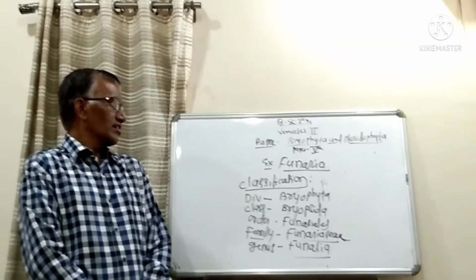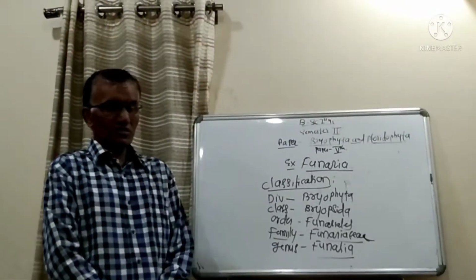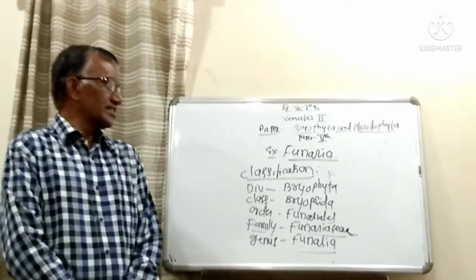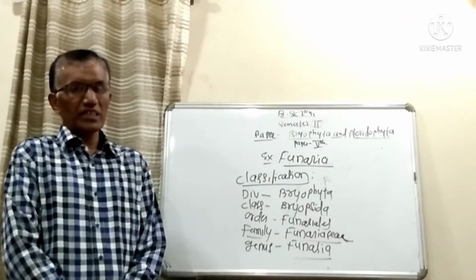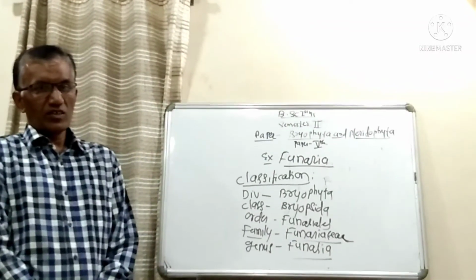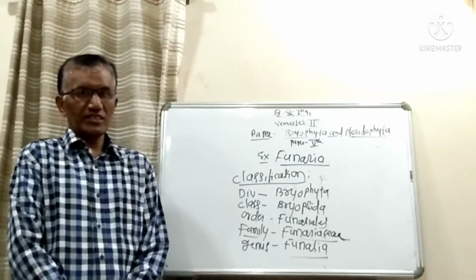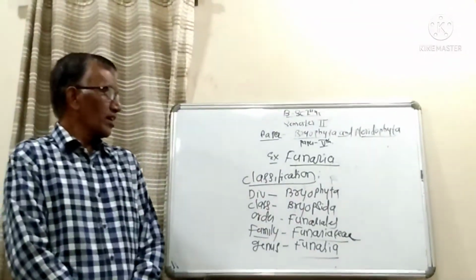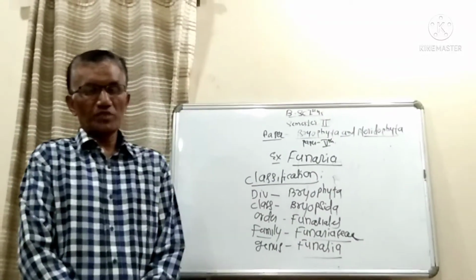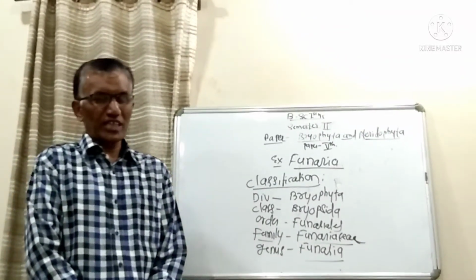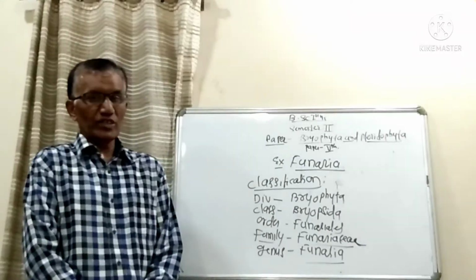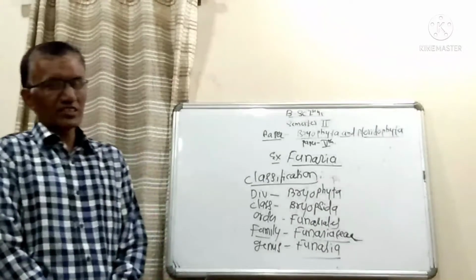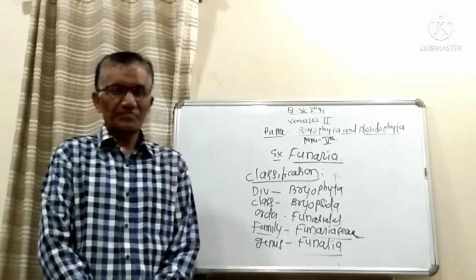In the previous classes, whatever we have studied, we have completed the complete life cycle of Marchantia. Already I have mentioned that in this paper there are Bryophyta and Pteridophyta. As far as Bryophyta is concerned, they have mentioned only two examples for their life cycle, that is Marchantia and Funaria. So general characteristics, classification, alternation of generations, all these things we have seen.